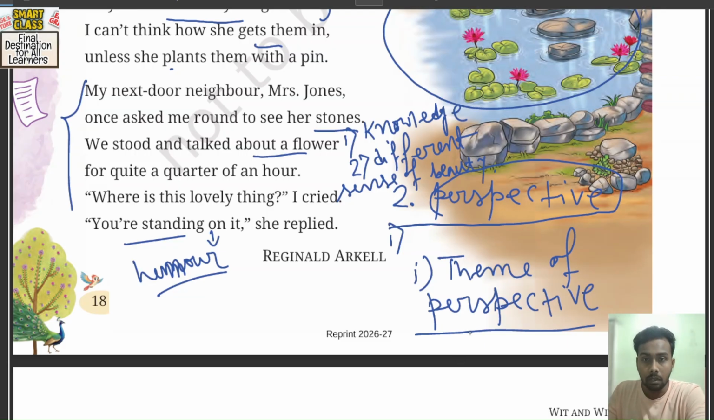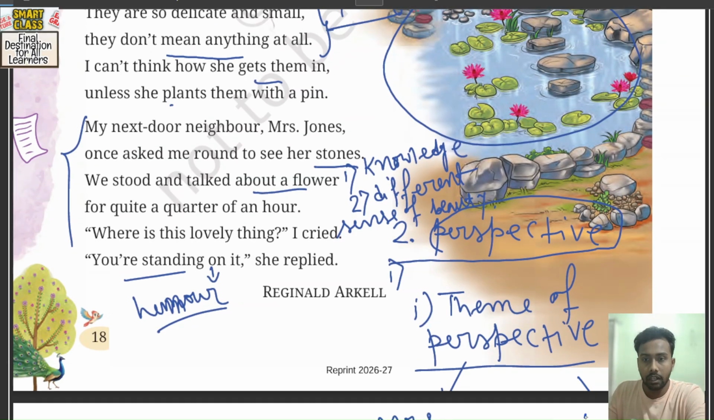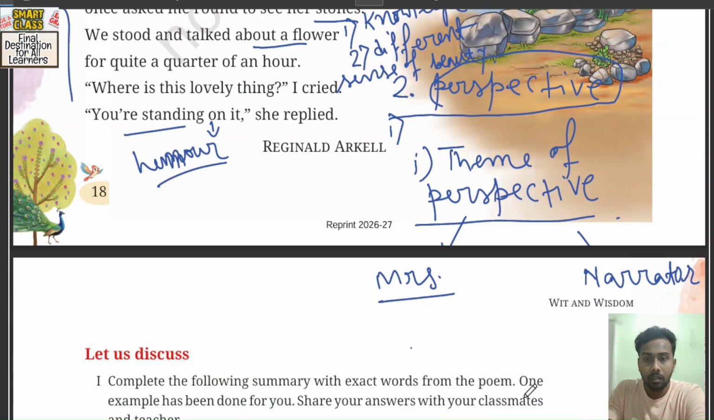Theme of perspective. That means Mrs. Jones has a different perspective about the garden, and the speaker, the narrator has a different sense of beauty about the garden. Okay, this is one theme that we find in the poem. Then another thing we find in the poem is artificial versus natural beauty.